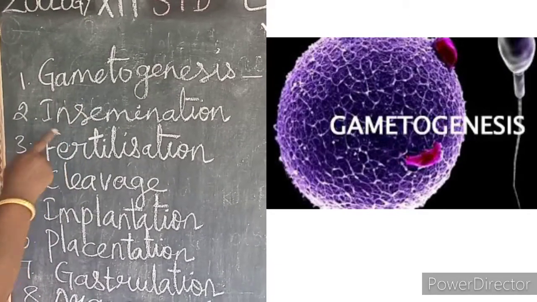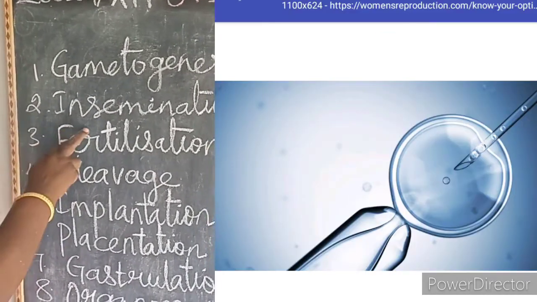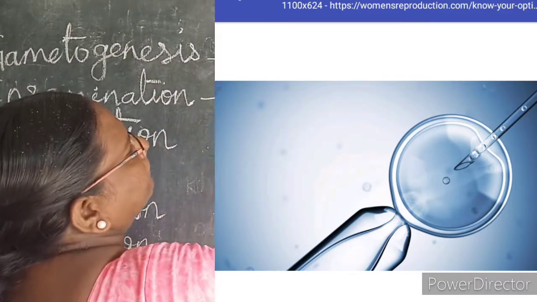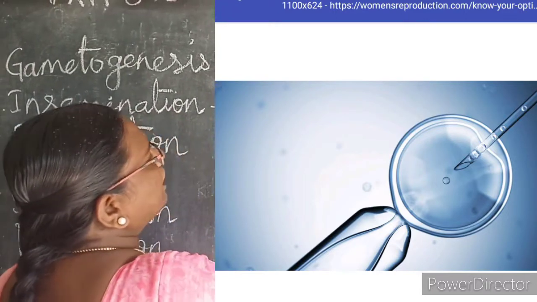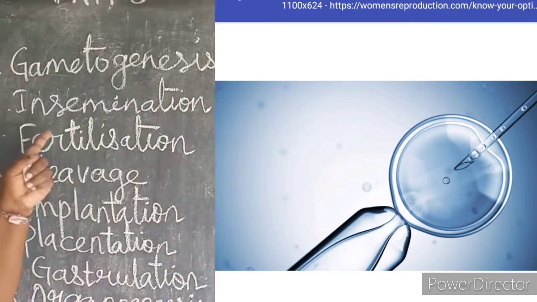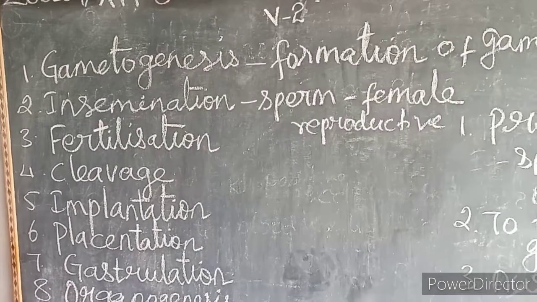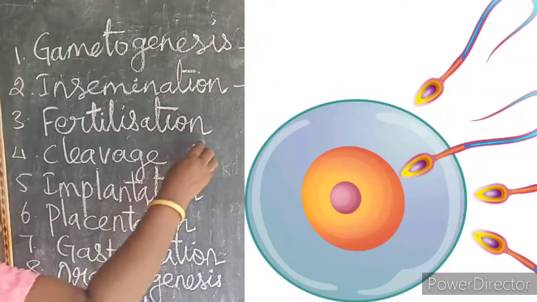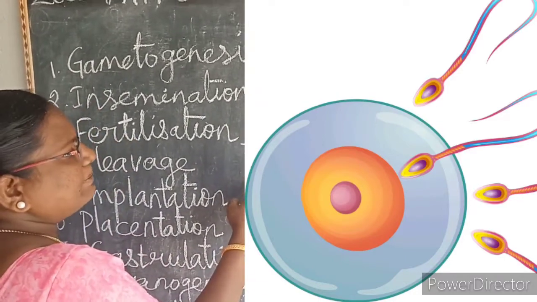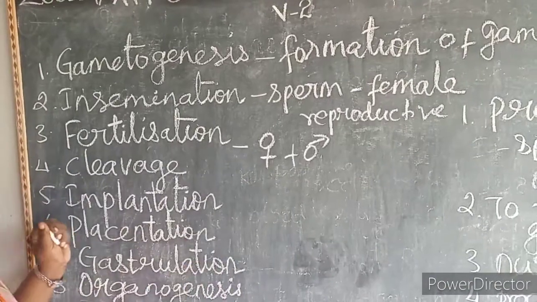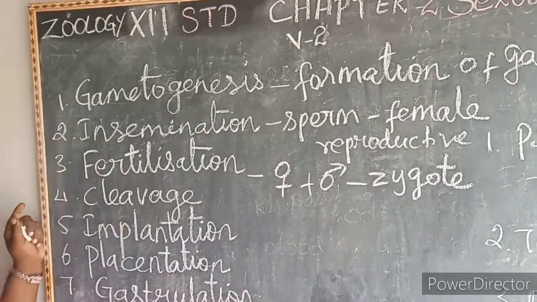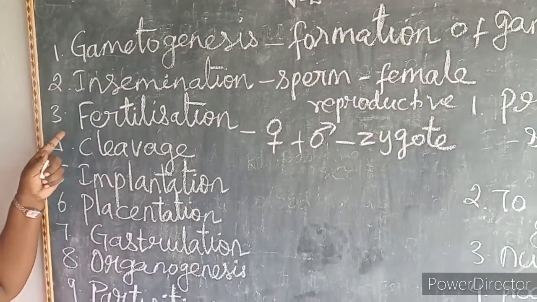Then the second event is insemination. What is the second event? Insemination is the deposition of the sperm into the female reproductive tract. That is called insemination. Then the third one is fertilization. What is fertilization? The union of both the male and the female gametes. The union of the female and the male gamete results in the zygote. That is called fertilization.